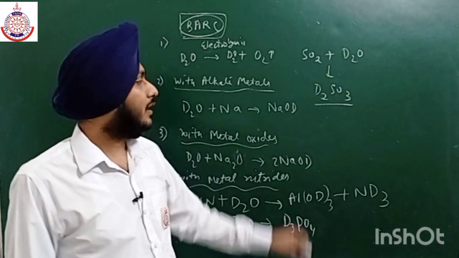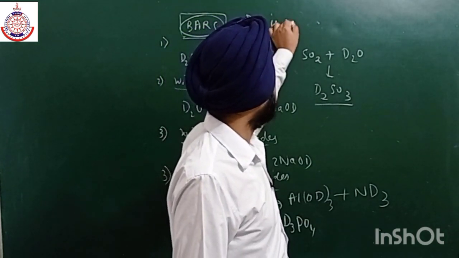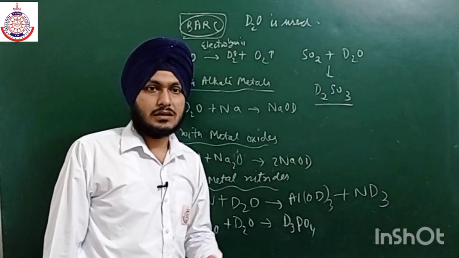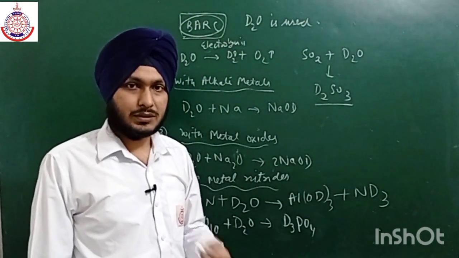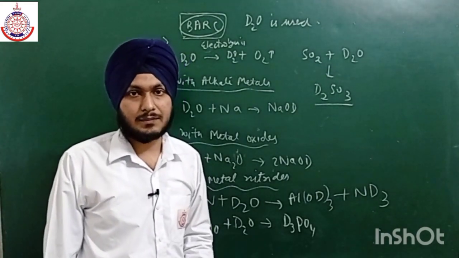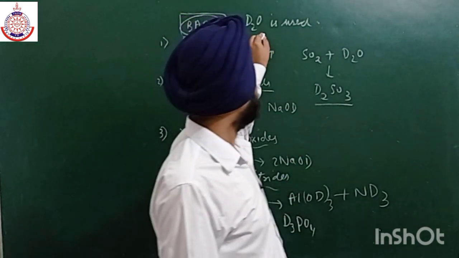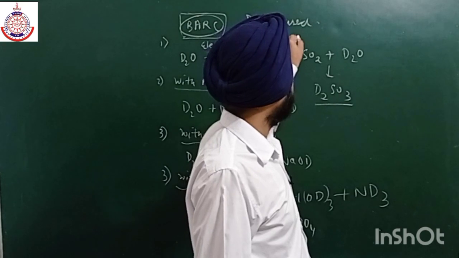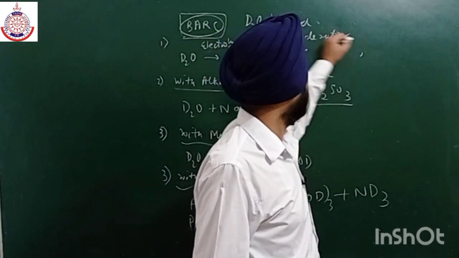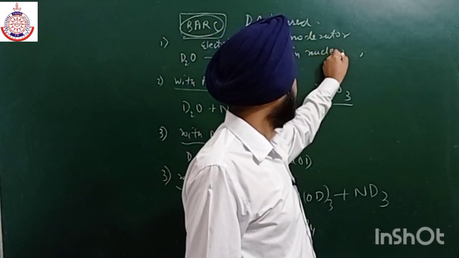So D2O is used as a moderator in nuclear reaction experiments, in which we have to stop the nuclear reaction with the help of this moderator.